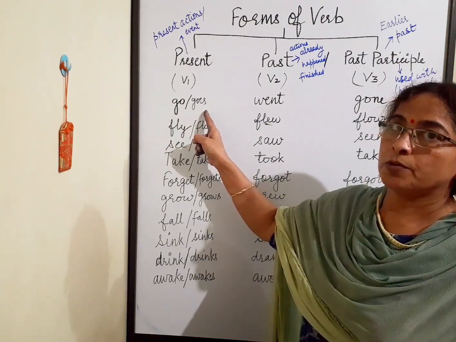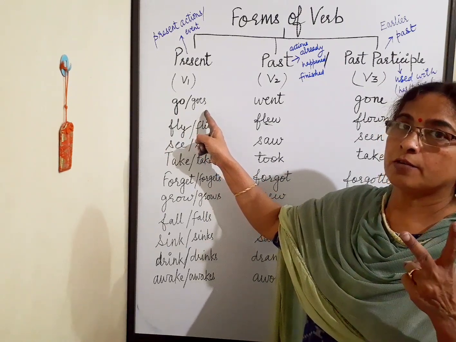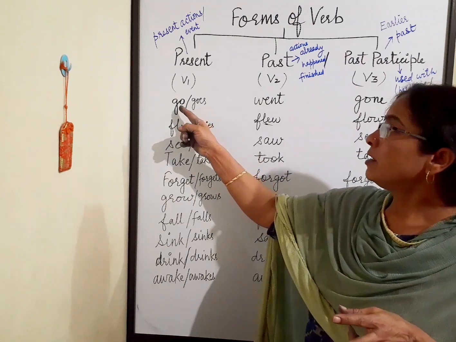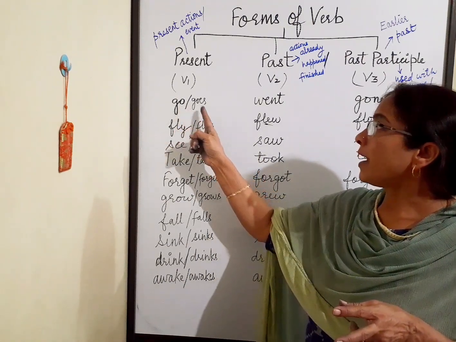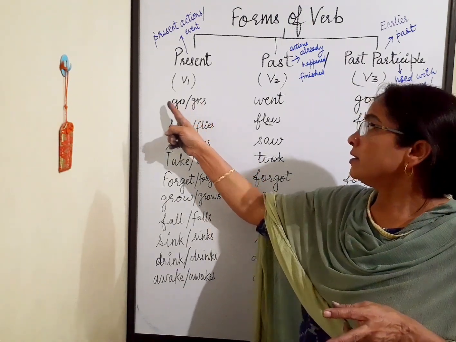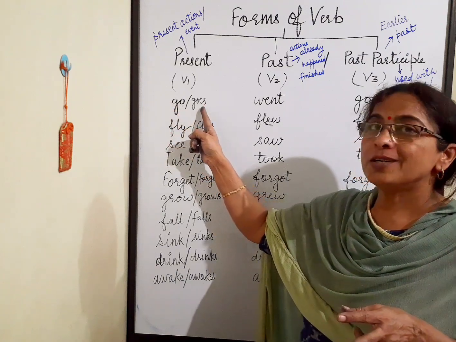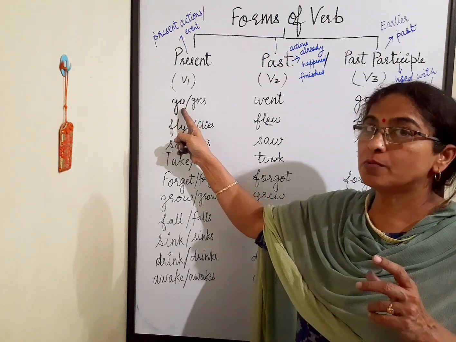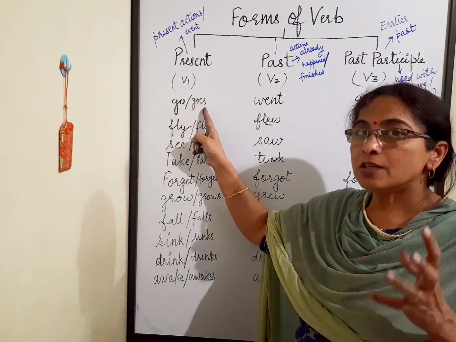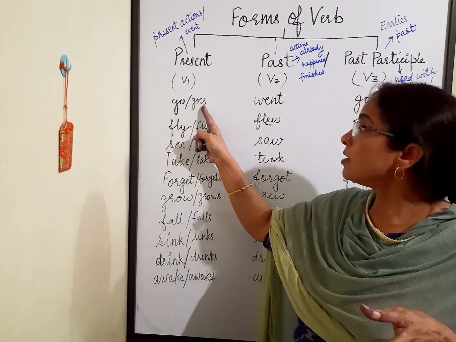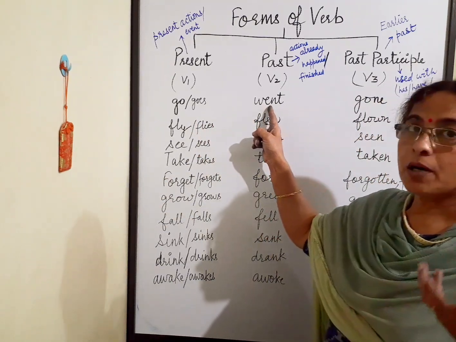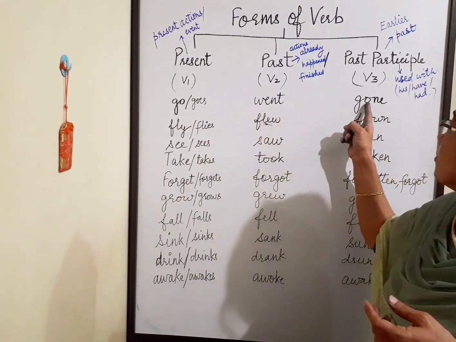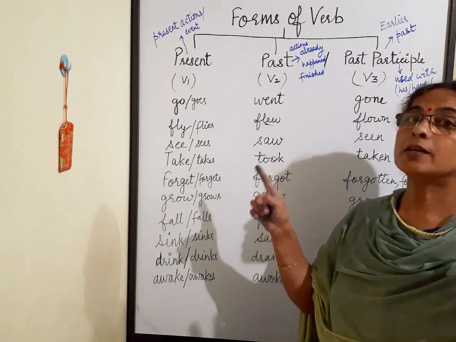I already told you two categories of verbs, that is plural and singular. They go, she goes. They is plural, so verb is also plural. She goes, she is singular, so verb is also singular. Went is past and gone is earlier past.